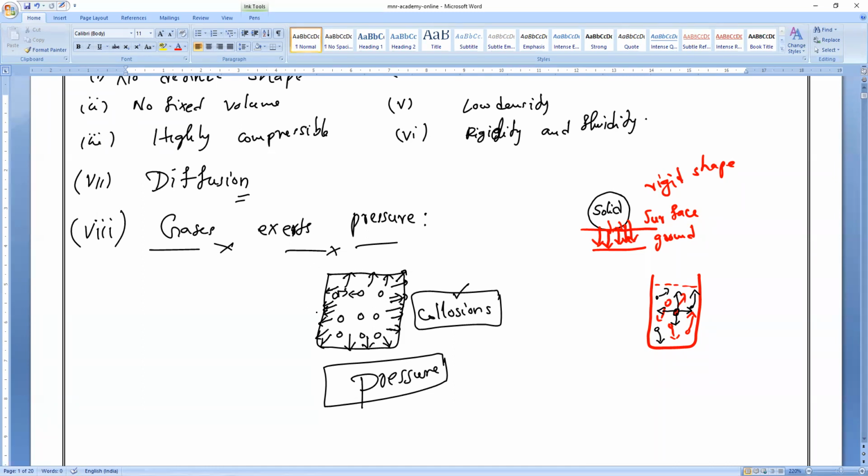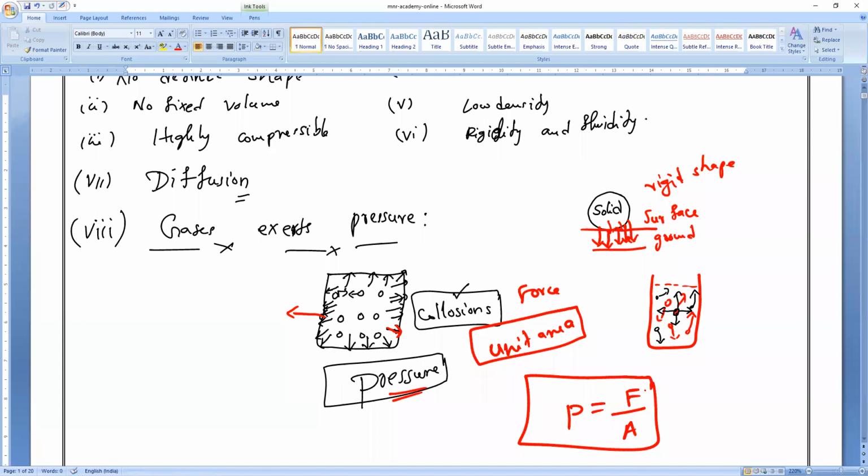Suppose, for example, suddenly I put a hole here. What will happen, guys? Every particle will try to escape from the small hole. Is it right or wrong? Please respond. Yes. Because their kinetic energy is very high, they are always exerting pressure on the walls of the container. The force exerted per unit area, what do we call that? Pressure.